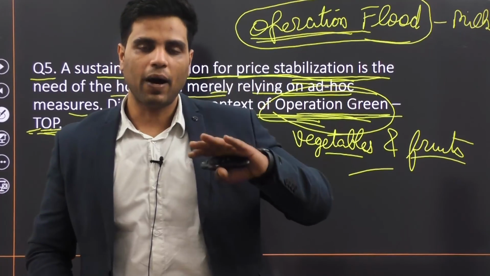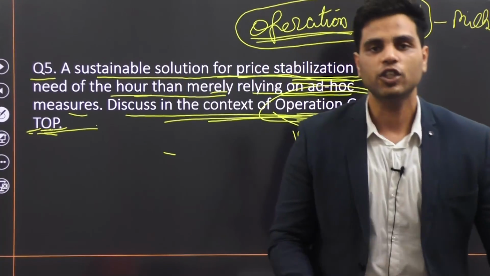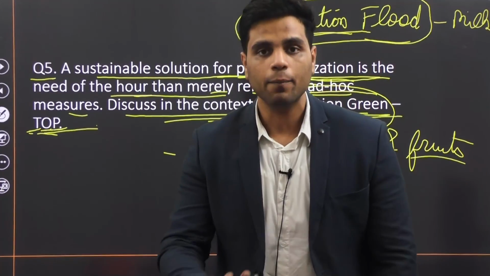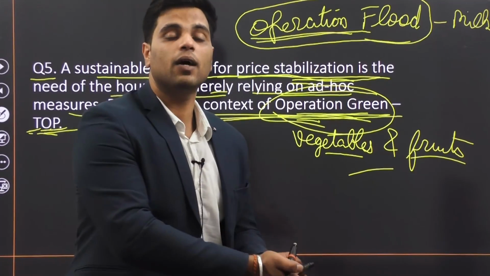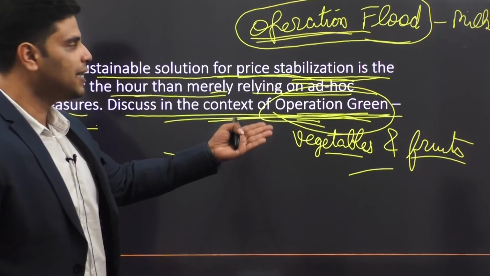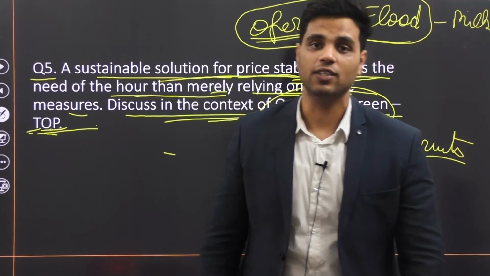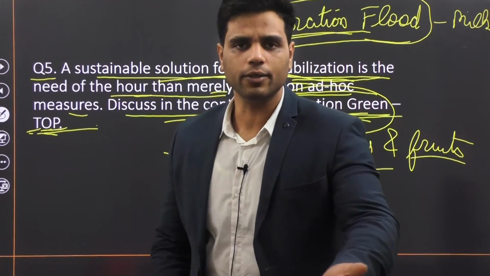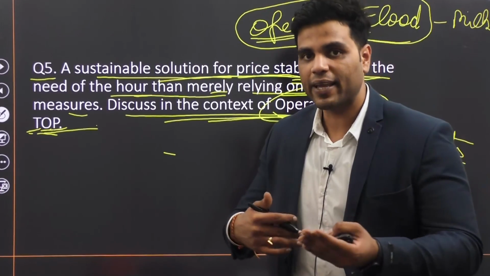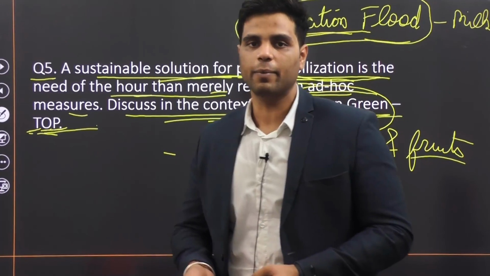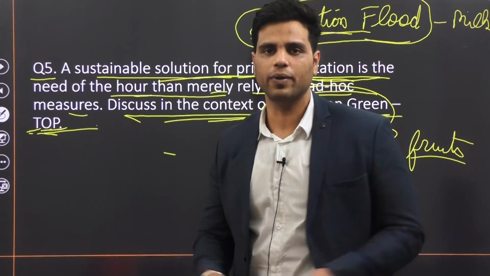So in the second part of your answer, first you will introduce the idea of Operation Green, what this Operation Green is all about, how will it help India, and then you'll write about the advantages of Operation Green, and then you'll write about how Operation Green is kind of a permanent mechanism for price stabilization rather than being an ad hoc mechanism, and where it falls short, right? So you have to write where it is a permanent mechanism and where it falls short of being a permanent mechanism, right? So write that because they have asked you to discuss, so it's pretty open-ended.